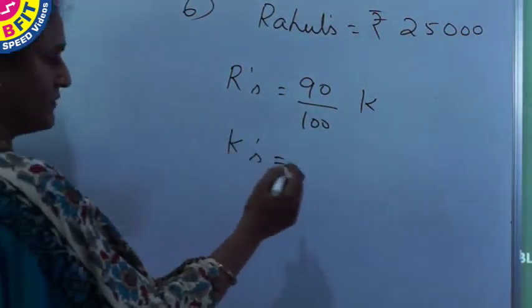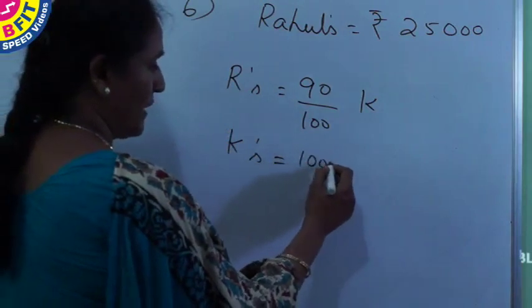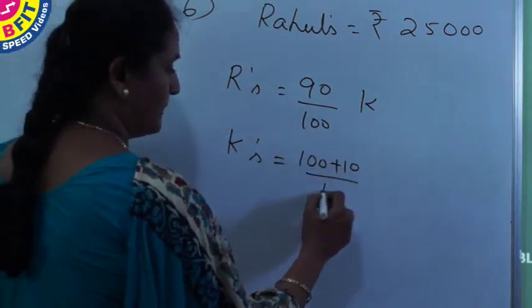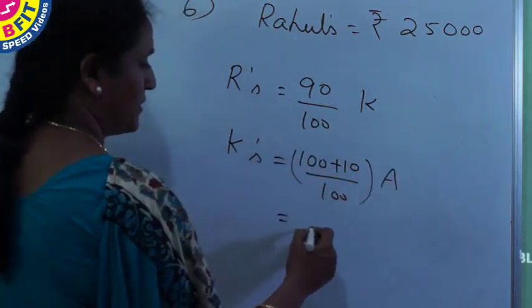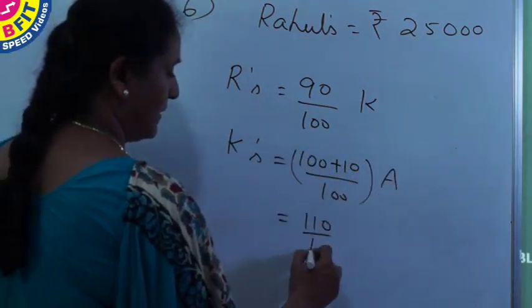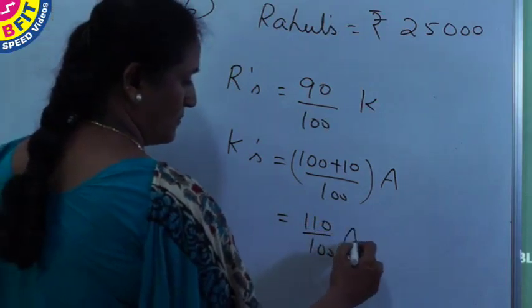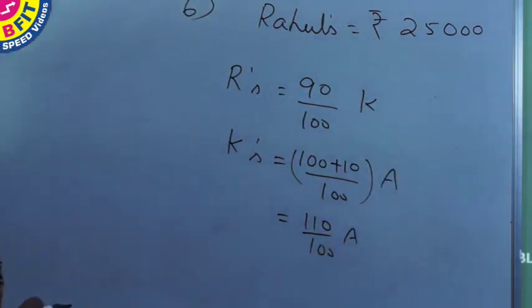So as it is given as 10% more, you add 10 with 100 and you get Kumar's salary is 110 times of Anu's salary.